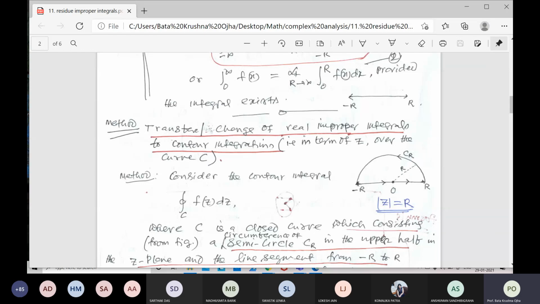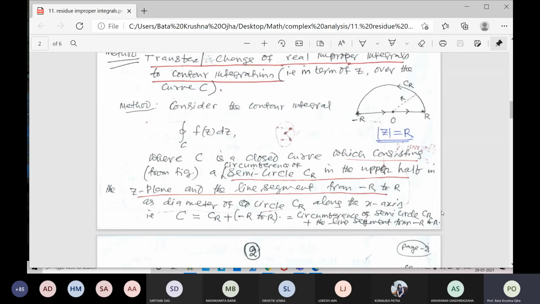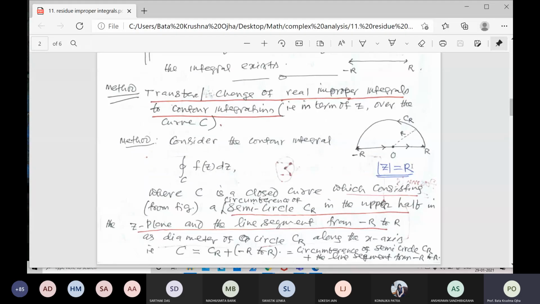Just replace x by z in your integral, and the limit minus infinity to plus infinity changes to the closed contour integral over c of f of z dz. What is your c?